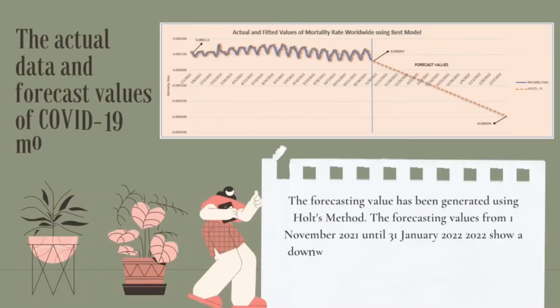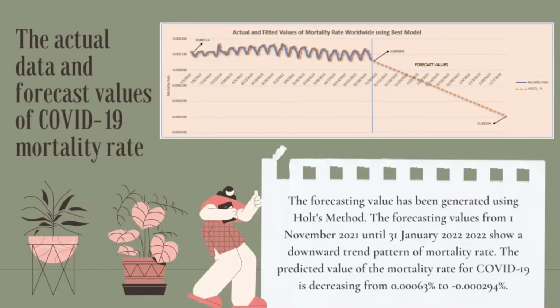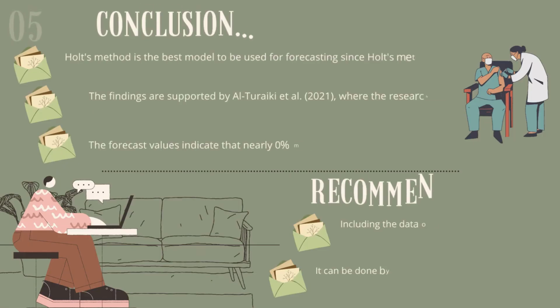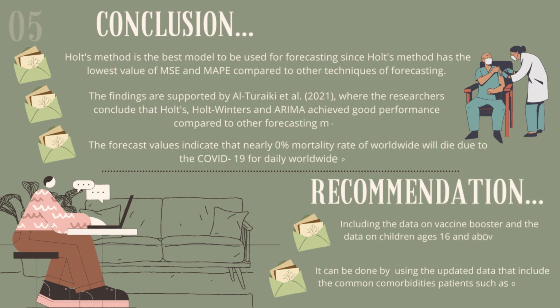Here is the actual data and the forecast value of the COVID-19 mortality rate using the Holt method. The forecasting value from 1st November 2021 until 31st January 2022 shows a downward trend pattern of mortality rate. The prediction value of the mortality rate for COVID-19 is decreasing from 0.00063% to -0.000294%.